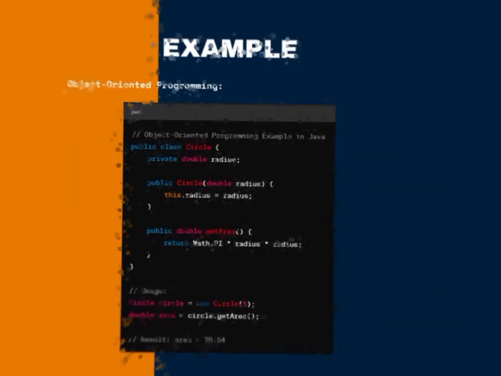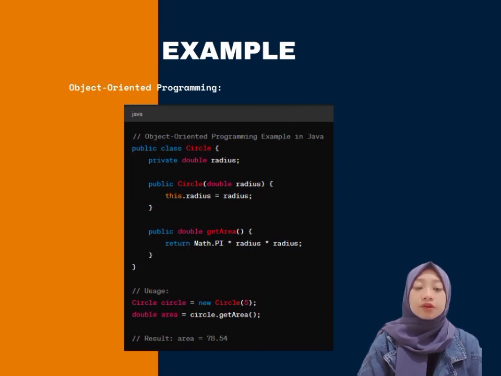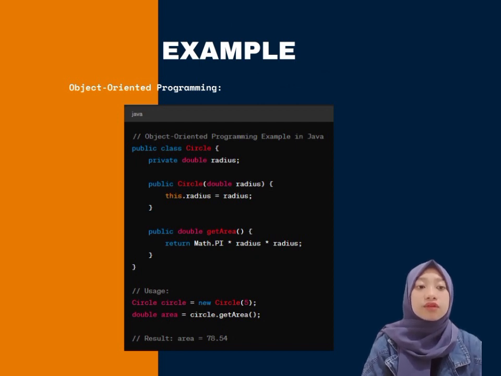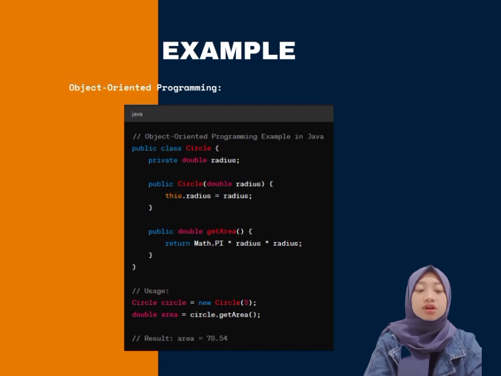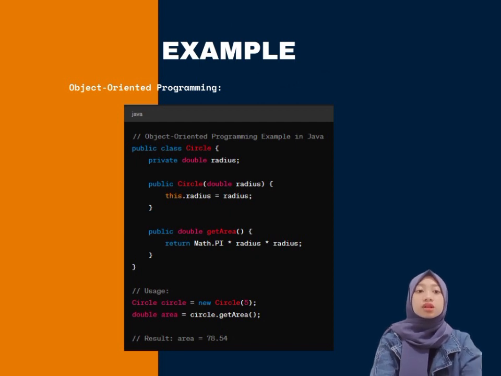For the example of object-oriented programming, now let's think about modeling a circle in an object-oriented way. A circle can be characterized by its radius. In object-oriented programming, we create a blueprint for object called a class. Our class for a circle might have a property or field for the radius. We also define a method within the class to calculate the area of the circle.